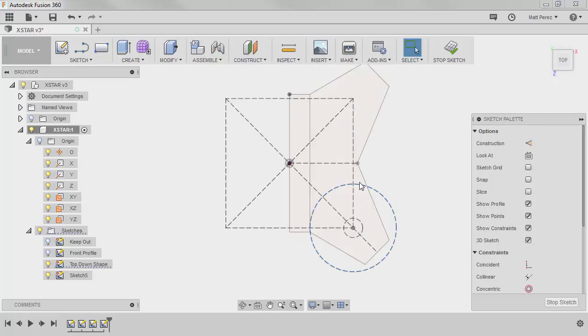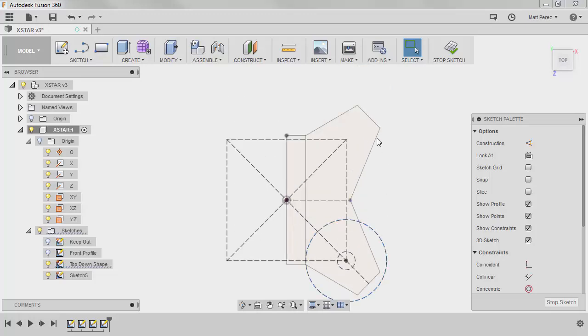So with this profile, we have a few things going. We have a complete closed profile here, and we have a complete closed profile here as well. We also have some reference lines for where some structure is going to be. And we potentially have sort of a layout of where we need openings or where we want to minimize the restrictions to let as much airflow through as possible.